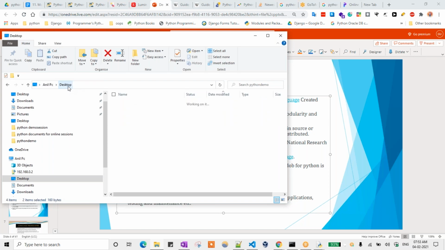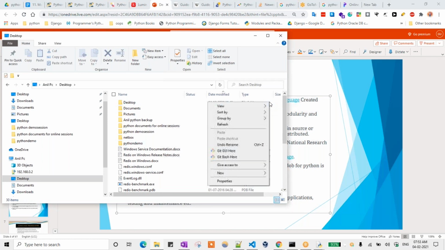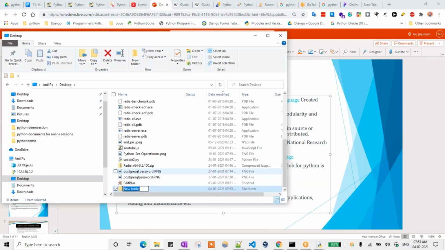If I want to access that module in the package under another package, how to do that? Just go to this folder, here I am putting Python demo 1. Now also the same thing here. Here what I am doing, demo 1 is there.